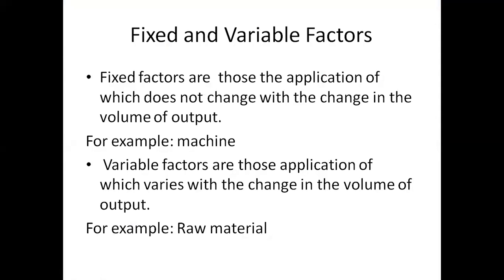So fixed factors are those the application of which doesn't change with the change in volume of output. As I told you, in the short run, they remain fixed and do not change in the short period. But variable factors are those factors which keep on changing during the short run too. For example, if I want to produce more, then more raw material is required, or more temporary labor is required for working, right?